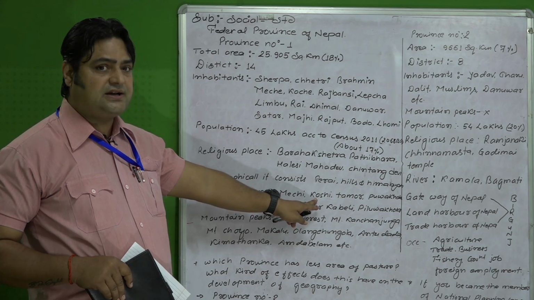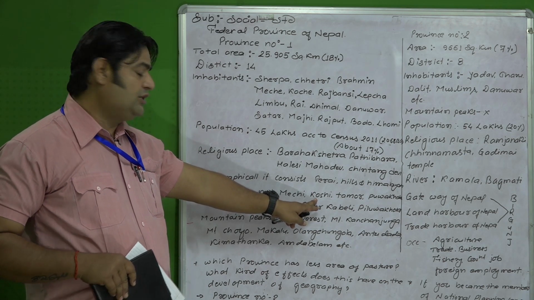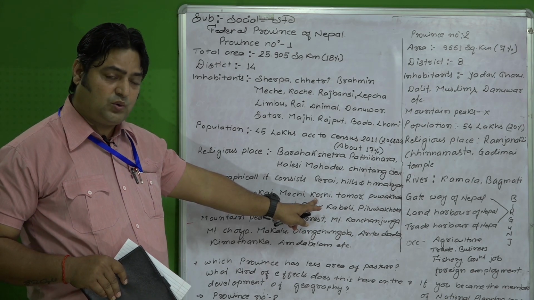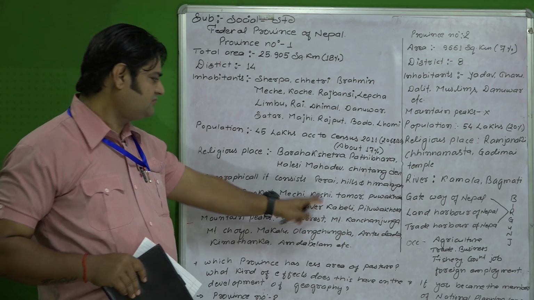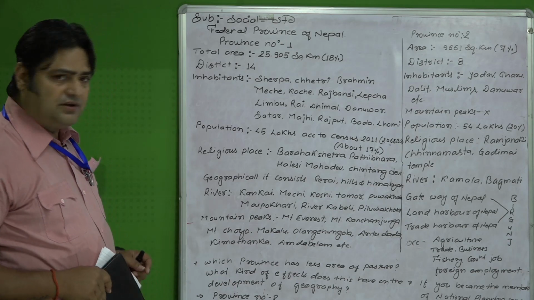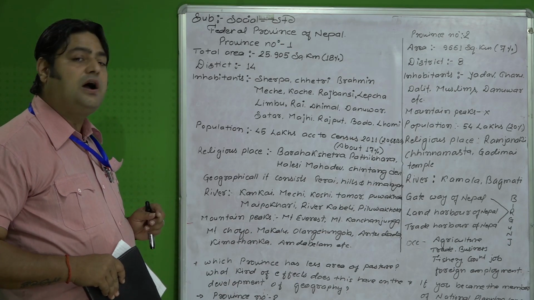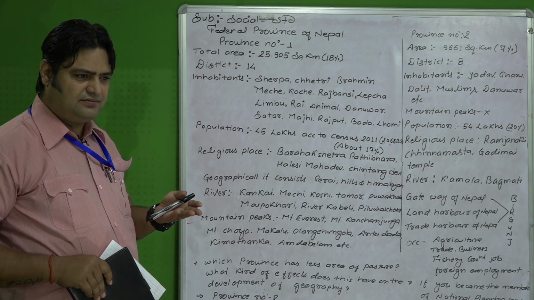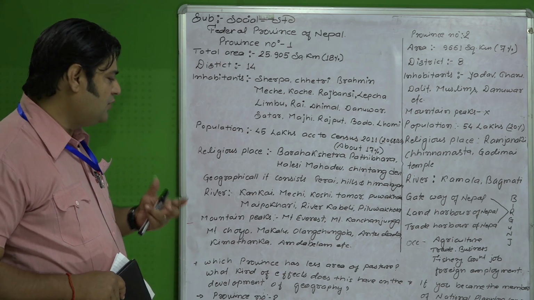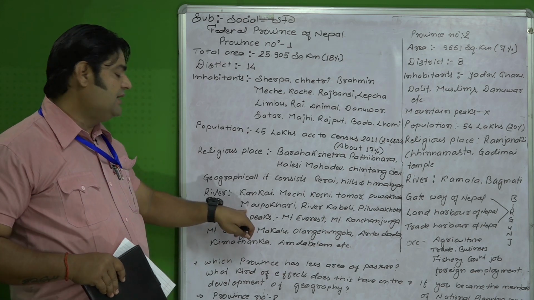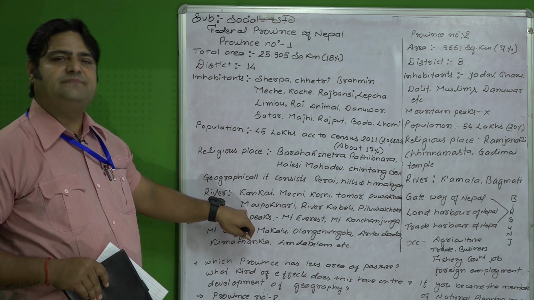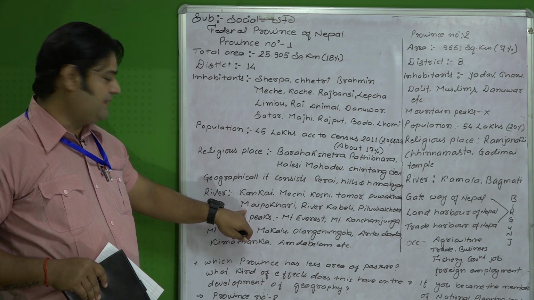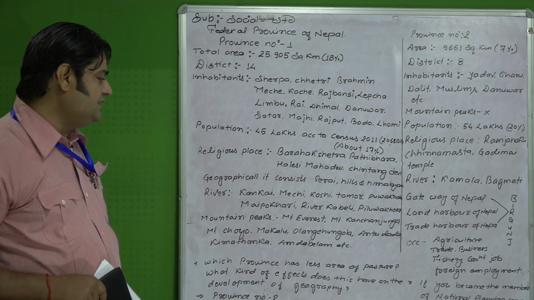Okay, the longest is the Karnali and it is the biggest. The volume and the capacity of this water is very high here. Similarly, the Tamor river also lies here, and similarly Pua Khola, it is new for you. Pua Khola also lies here, and Mai Pokhari. This Mai Pokhari is also asked many times in examinations for the map purpose. The Mai Pokhari lies in province number 1.